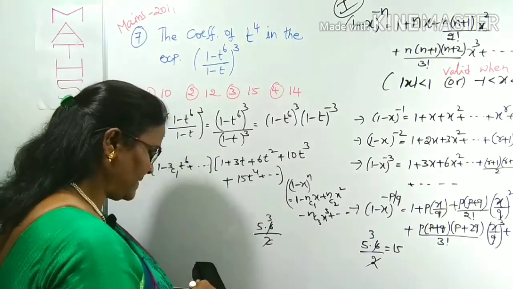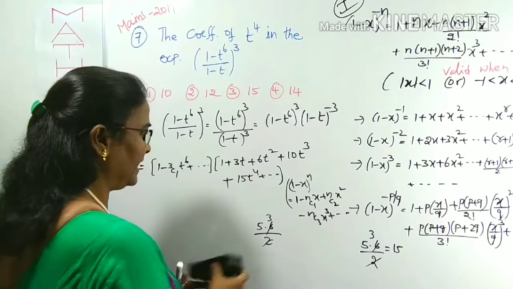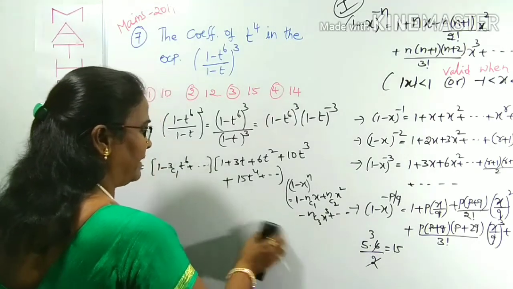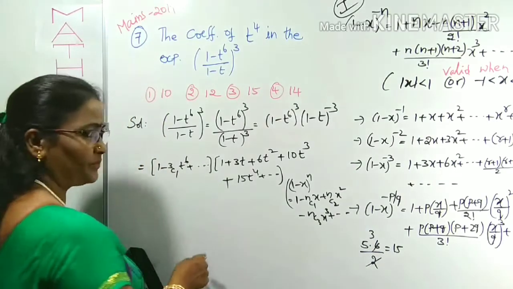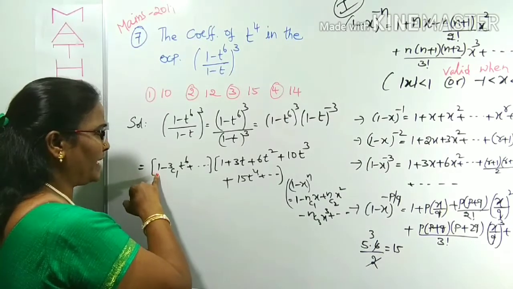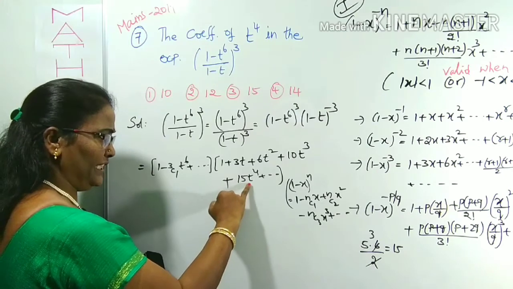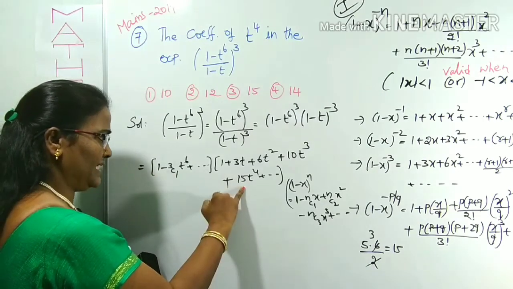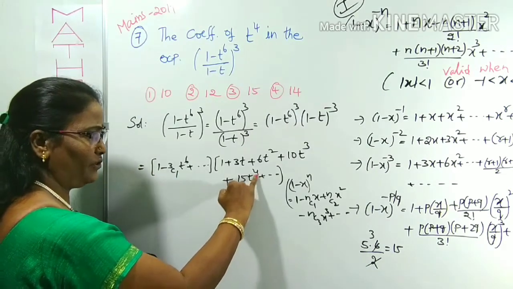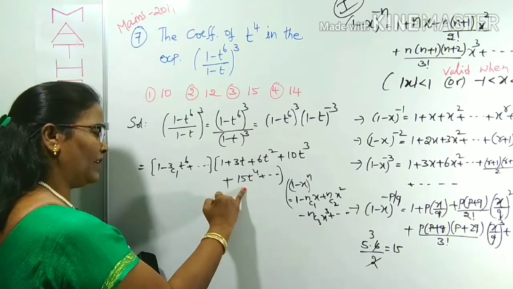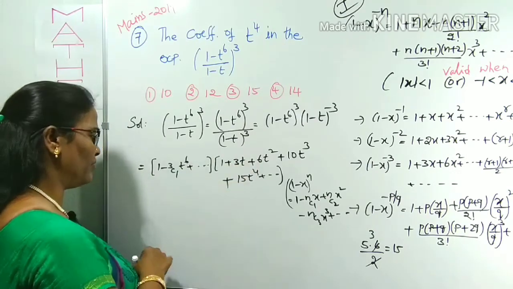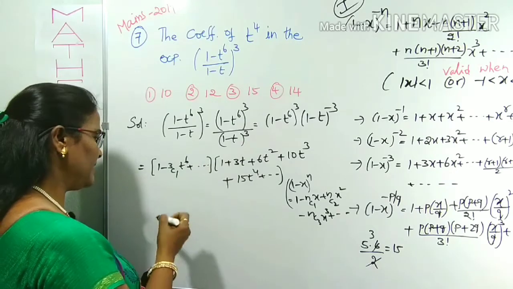No need to write all the terms. What you want, there we can stop. We want the t⁴ coefficient in this product. You know 1 is there, so 1 into where is the t⁴ term? Yes, here 1 into 15t⁴, which is 15. Therefore the t⁴ coefficient is 1 into 15, which is 15. Remaining terms you don't want, because in the remaining terms there is no t⁴.